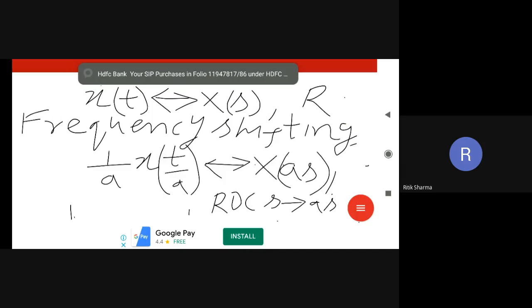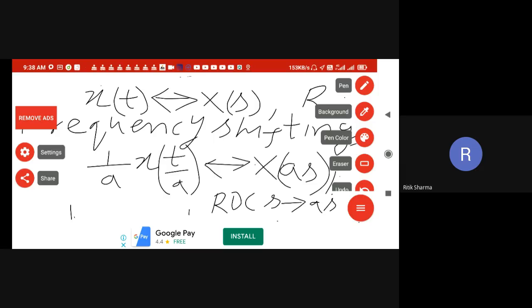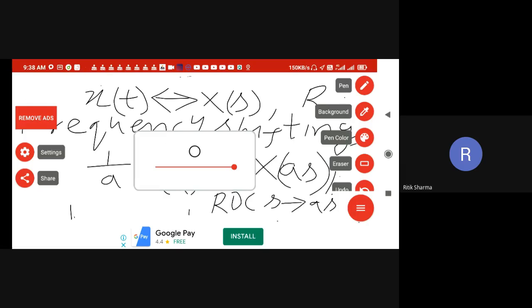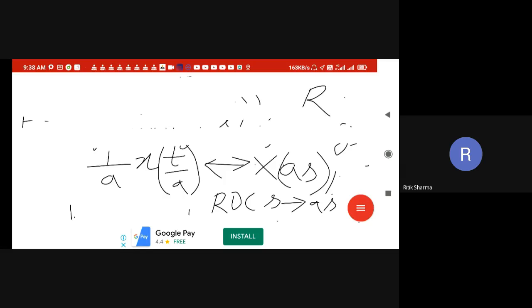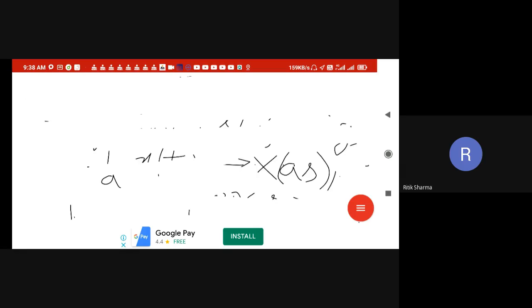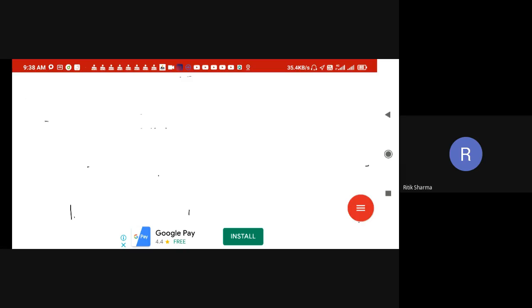Okay, so now we are going to the next property. The next property is the most important property of this transform, and that is the duality property. If you understand this property, half of the properties you can answer within seconds, right?